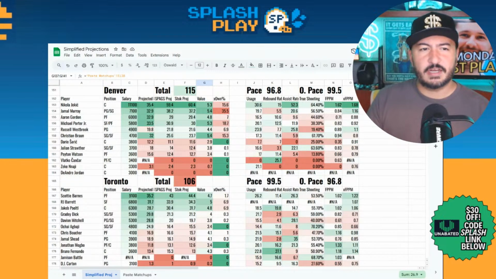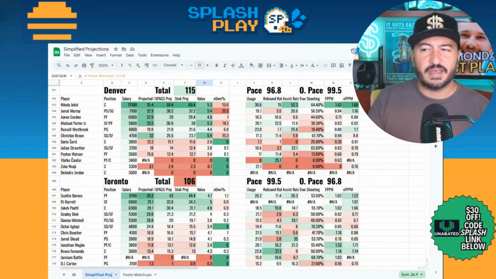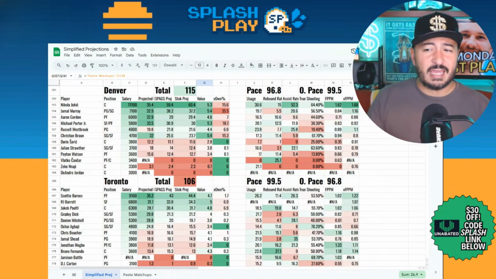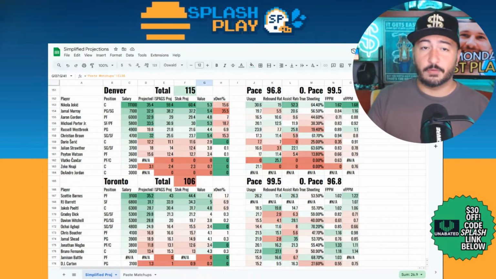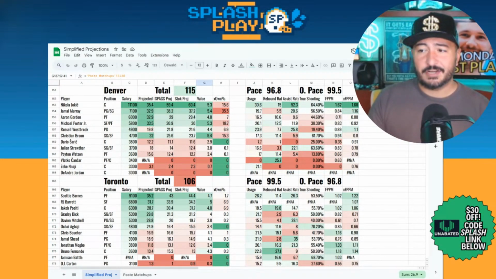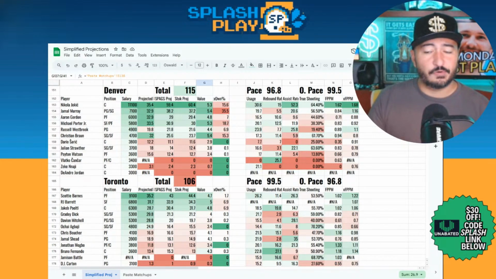Denver, 115. Honestly, I probably need to pace this better. Let's just go to the sims at this point. You kind of get the idea here. Denver, bunch of guys you could like here. We talked about Murray being chalk. Nikola Jokic, the pivot works. This is also going to be a game where Murray and Jokic put up points early and don't see the court after the third quarter. So that's something to keep in mind here as well, given that really high 9-point total on the road.